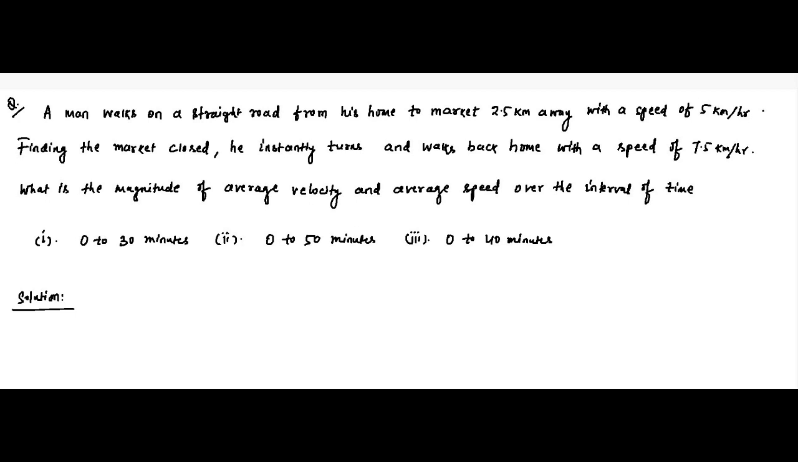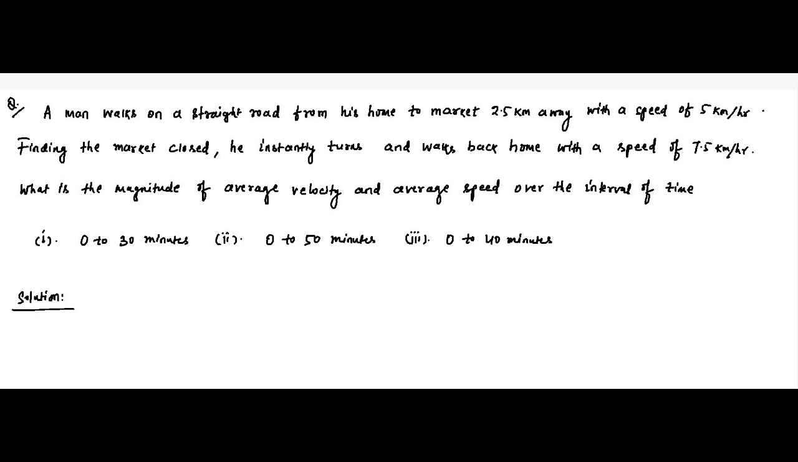Hello friends, so here is another question on description of motion, the parameters associated with motion. The question is that a man walks on a straight road, very important, straight road from his home to market, which is 2.5 kilometers away, with a speed of 5 kilometers per hour, from home to market. Finding the market closed, he instantly turns and walks back home with a speed of 7.5 km per hour.